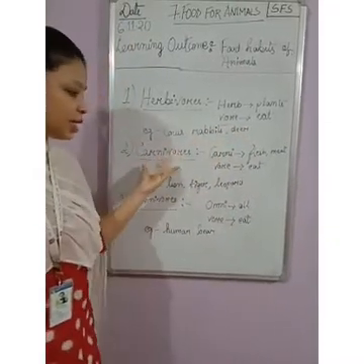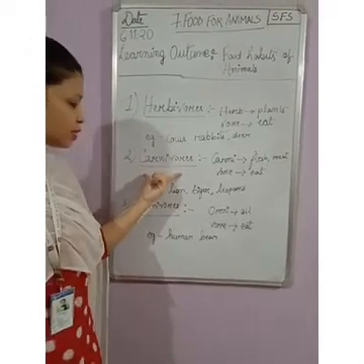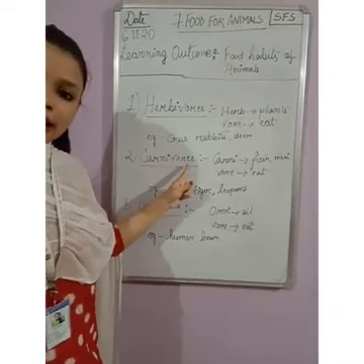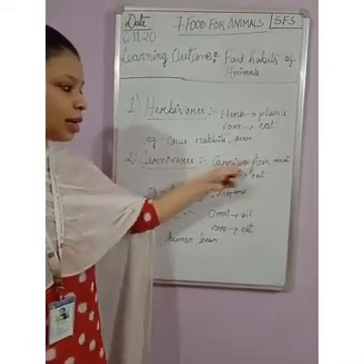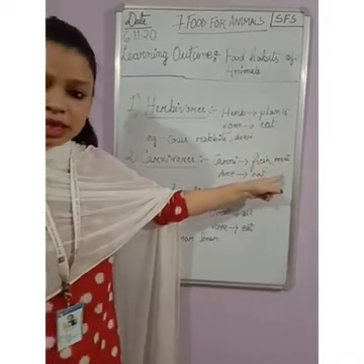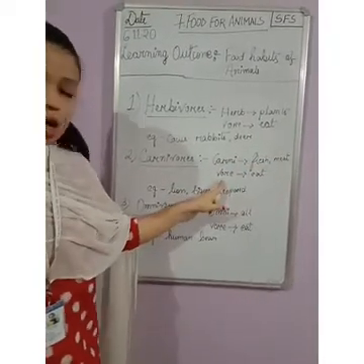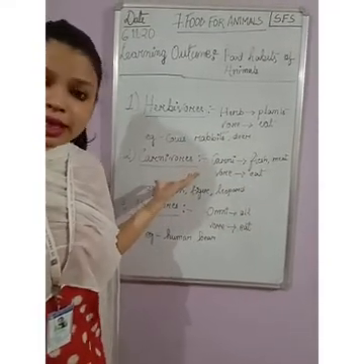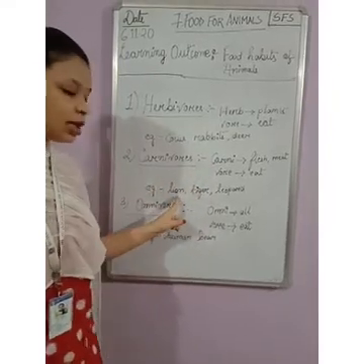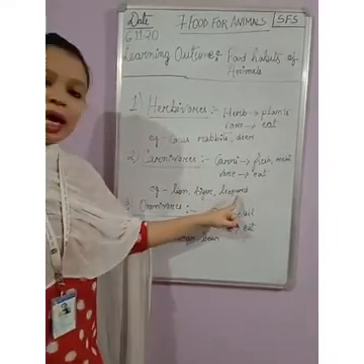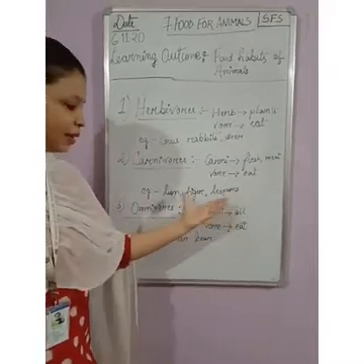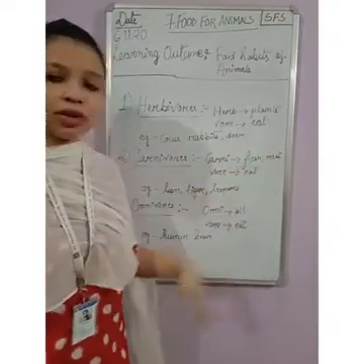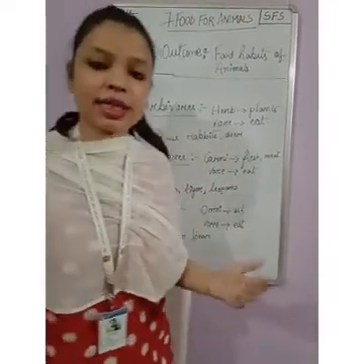Now the second category is carnivores. The spelling of carnivores is carnivores. So carni means flesh or meat, and you know the meaning of vor. Vor means to eat. So what are the types of animals that we get in the category of carnivores? Those are lion, tiger and leopard. I have taken 3 examples here. These are the animals which eat flesh and meat to survive, to exist in this world.